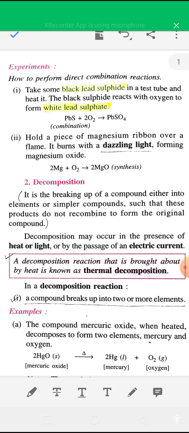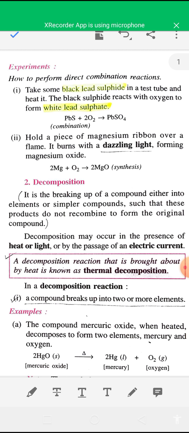Now here one experiment is given, an experiment on how to perform a direct combination reaction. The experiment is not required. You have to remember just the observation: what happened when black lead sulfide is heated in a test tube in presence of oxygen.